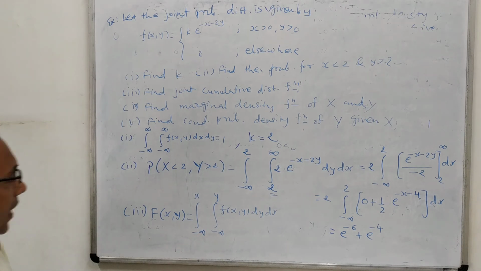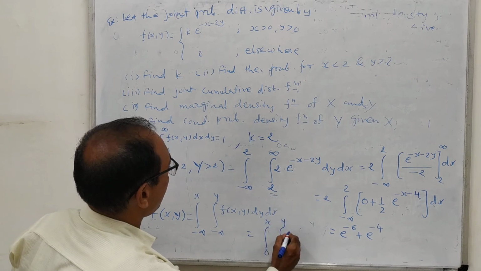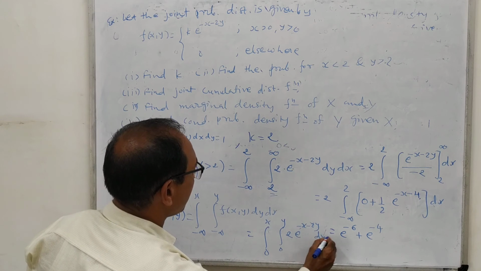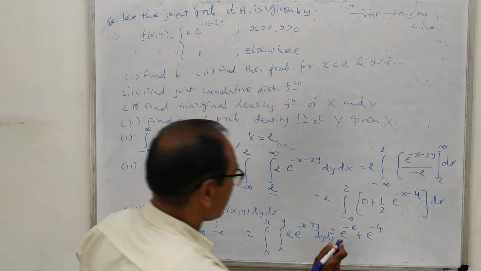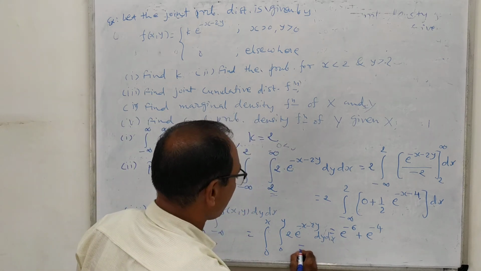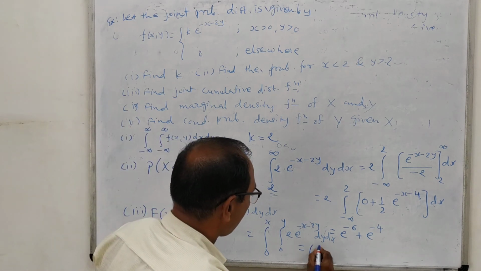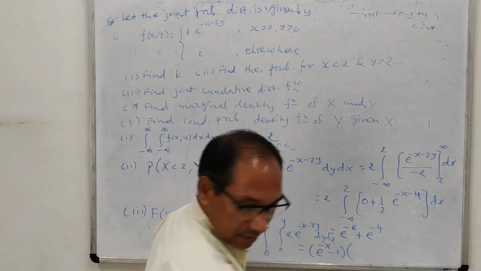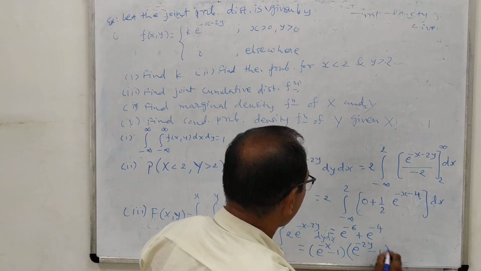So after that we can write this as 0 to x, 0 to y, and f of xy is 2 e raised to minus x minus 2y. You can integrate this directly as we have solved earlier. So its answer is given by e raised to minus x minus 1 and e raised to minus 2y minus 1. So it is the answer.